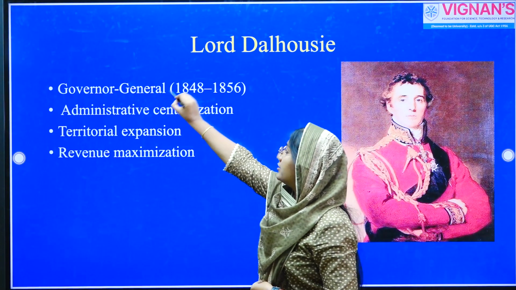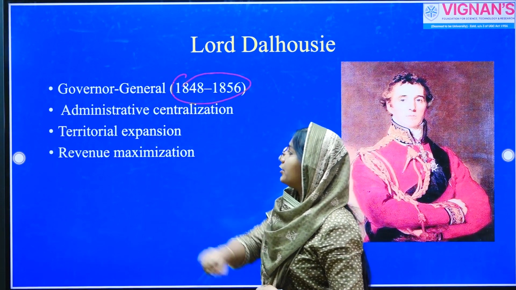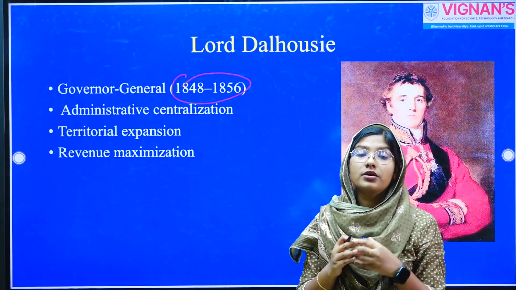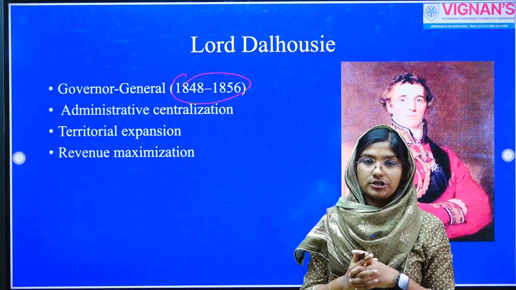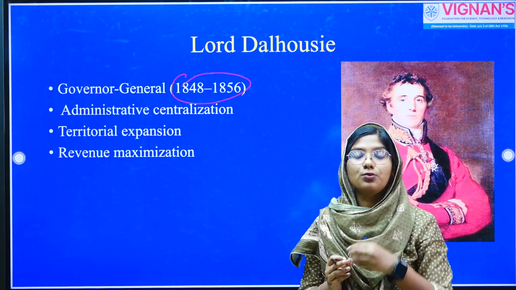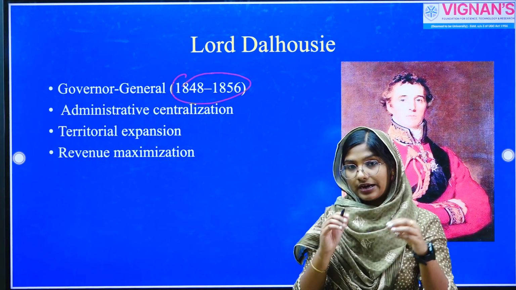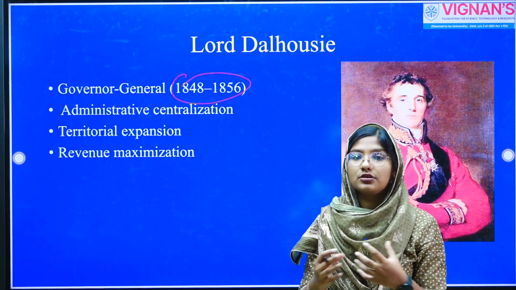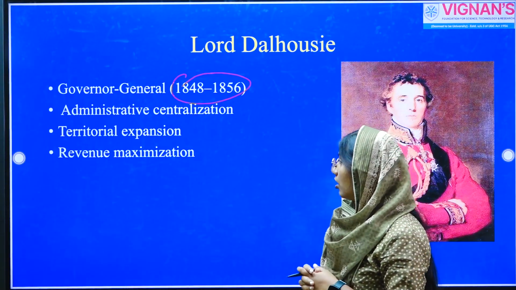He was the Governor General of India between 1848 and 1856, and he was a Governor General who stood for the centralization of Indian administration. Indian administration in the sense of the centralization of East India Company's rule over India, because he believed that introducing a strong centralized empire would increase the efficiency of the Company's rule over India.